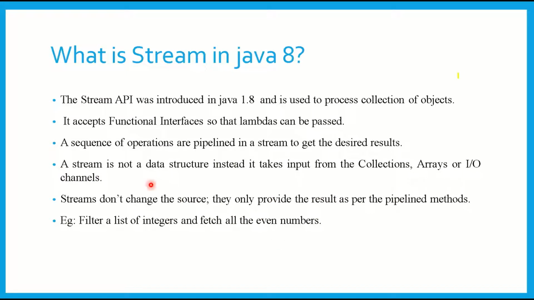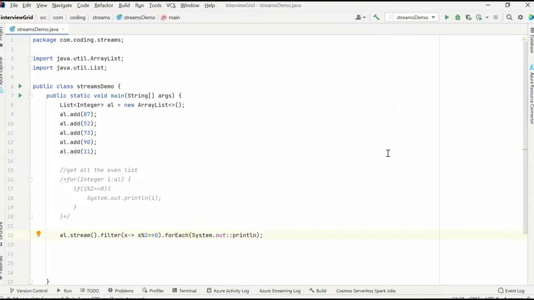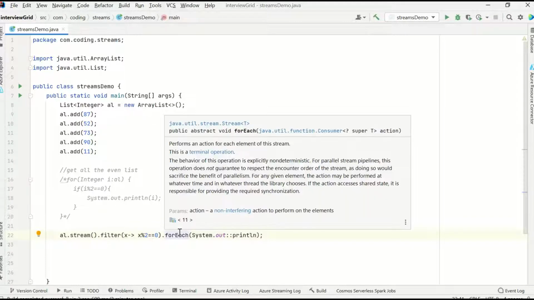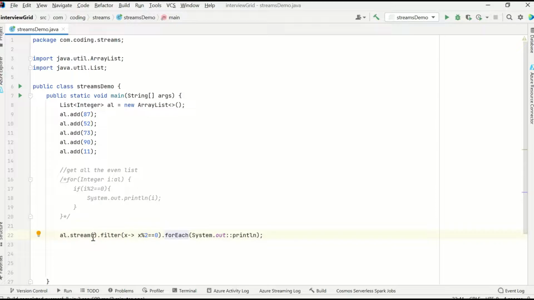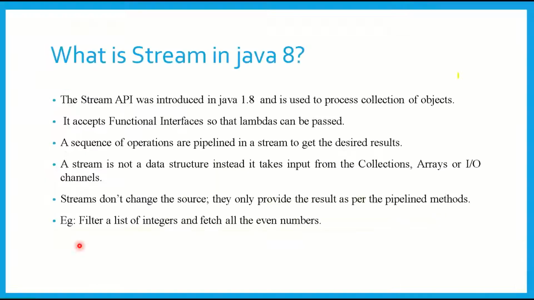So this is how you use streams. A sequence of operations is pipelined in a stream to get the desired results. Suppose here I have used a filter. If there are certain more operations you want to do, there can be a sequence of operations here in the stream. A stream is not a data structure. Instead, it takes the input from the collection, arrays or IO channels. Stream itself is not a data structure. It acts upon something. You open a stream on something.